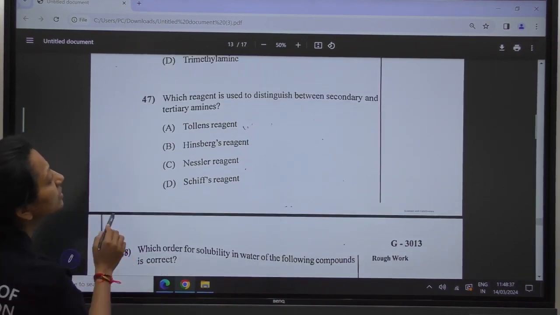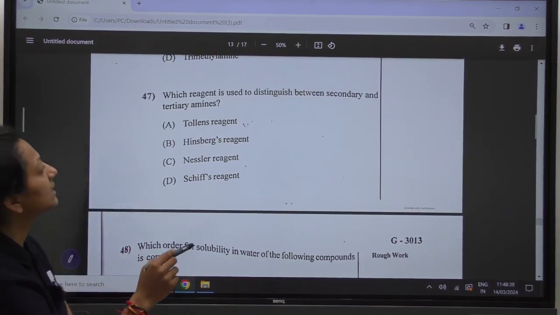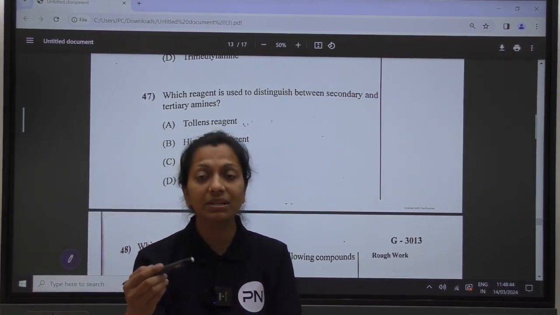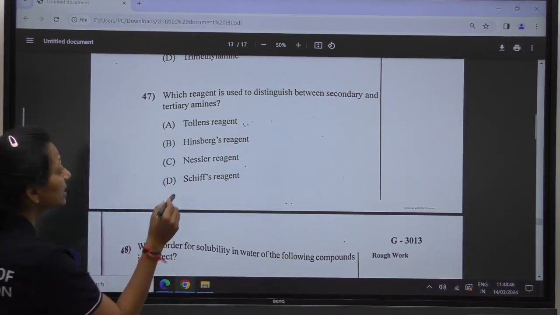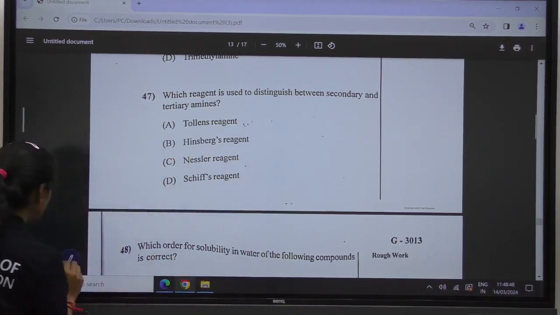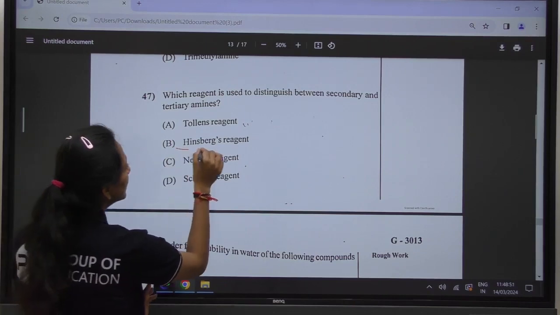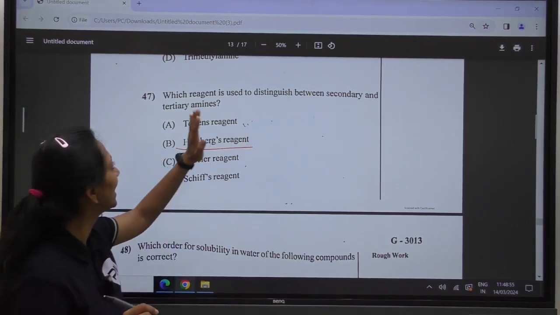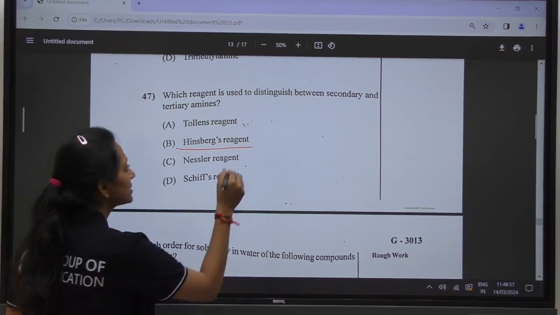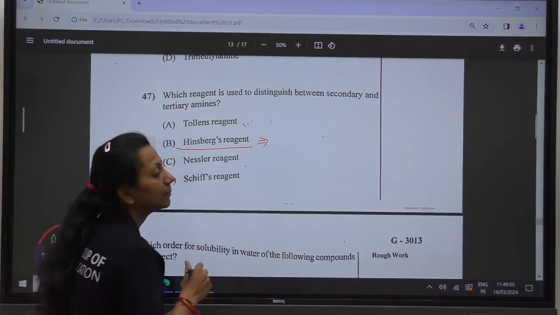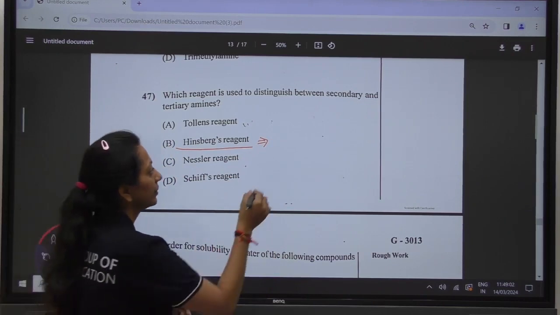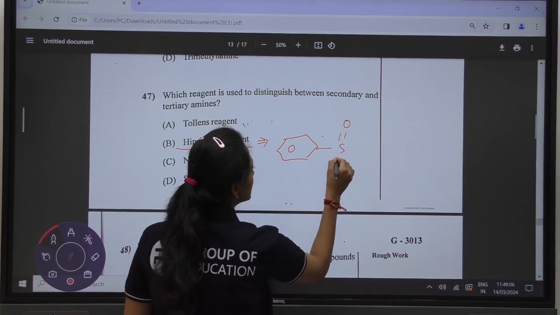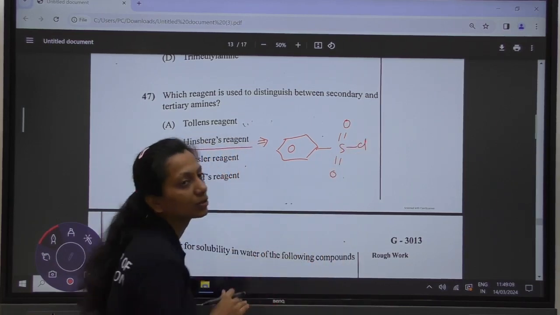Which reagent is used to distinguish between secondary and tertiary amines? Secondary and tertiary amines can be easily distinguished by using the Hinsberg reagent. Okay, what is the Hinsberg reagent? This is known as benzene sulfonyl chloride. You have the formula of the Hinsberg reagent, benzene sulfonyl chloride.